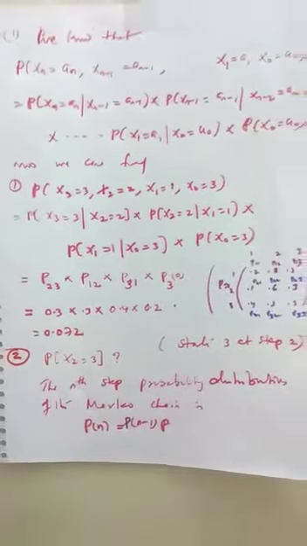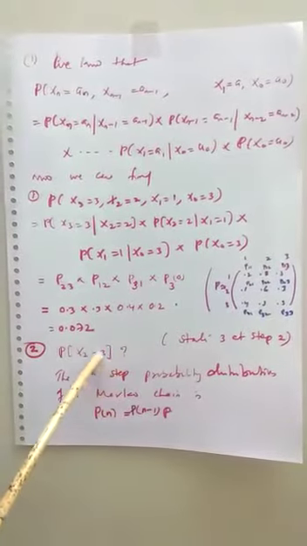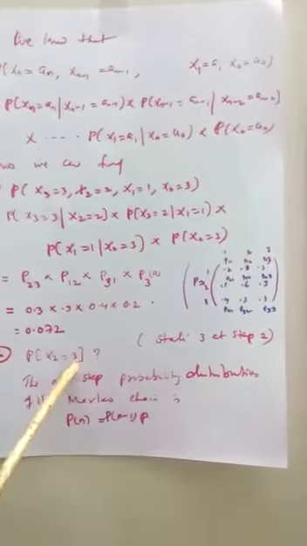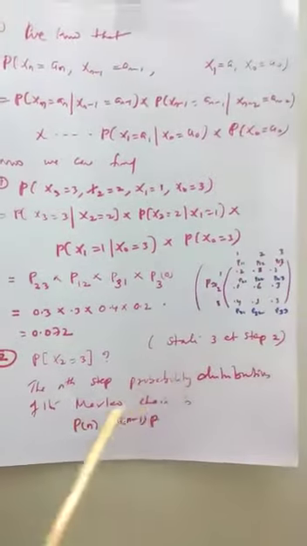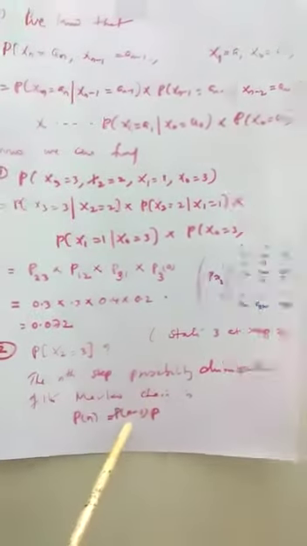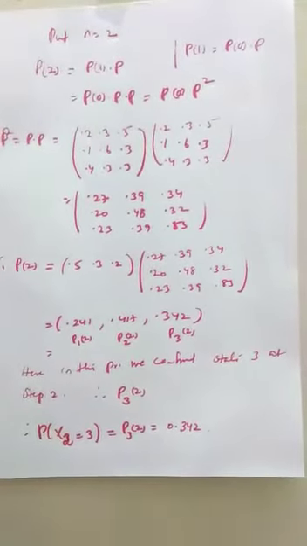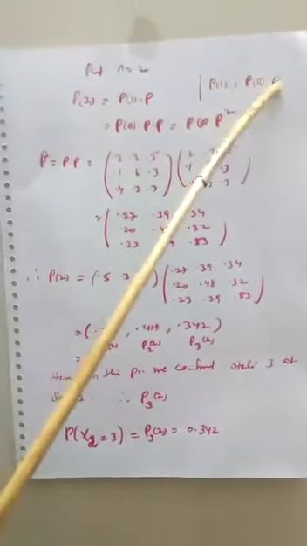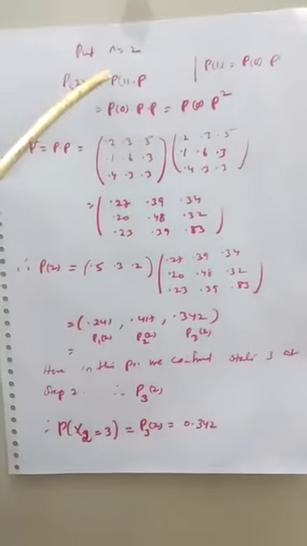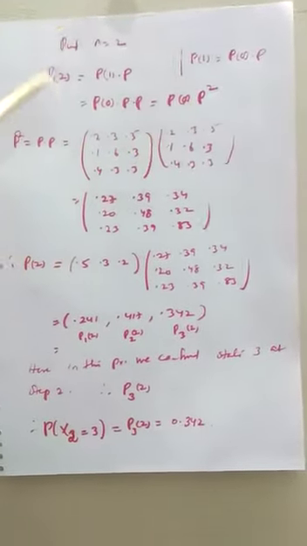In this problem, the second part is the probability of X2 = 3, that is, finding state 3 at step 2. Now we know that the nth step probability distribution of the Markov chain is P(n) = P(n-1) times P. Here, put n = 2, where 2 is the step. That is P(2) = P(1) times P. But P(1) is P(0) times P. We can substitute the value of P(1) in this case. P(2) is equal to P(0) times P squared.